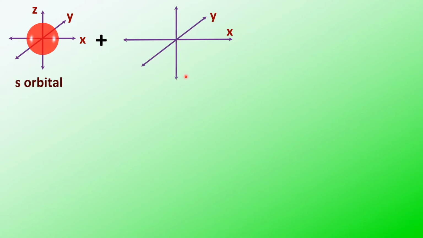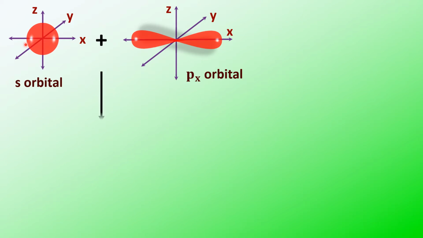The electrons need not be represented here before hybridization; it is not an essential condition. I'm not going to show the electrons here. This is the 2px orbital. These two will intermix, so one s and one p are undergoing hybridization. This type of hybridization is called sp hybridization.